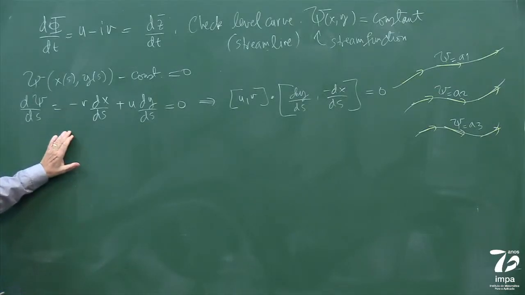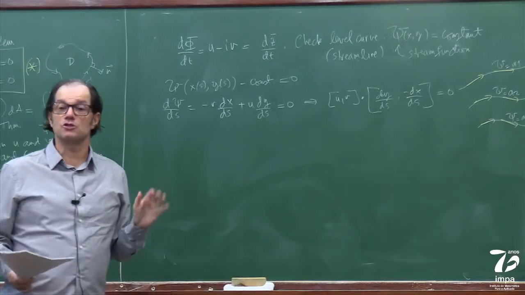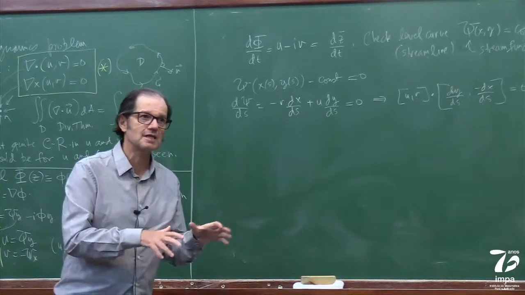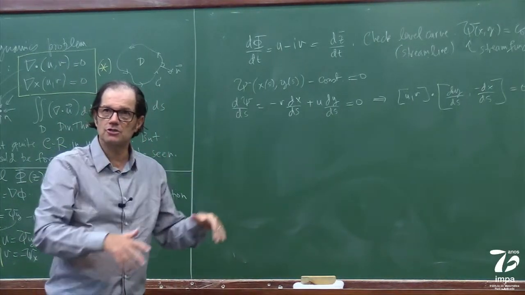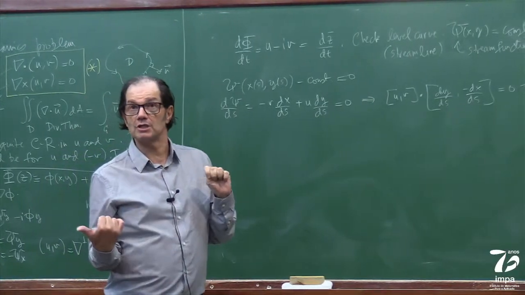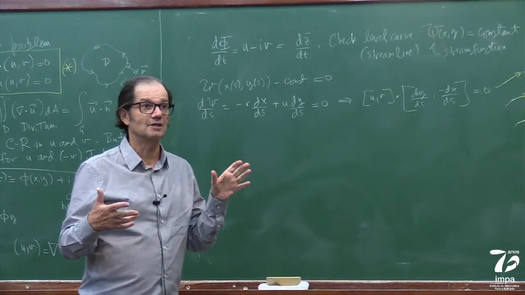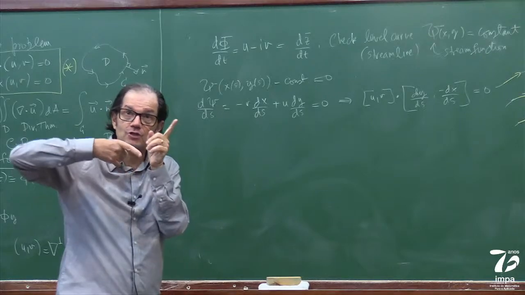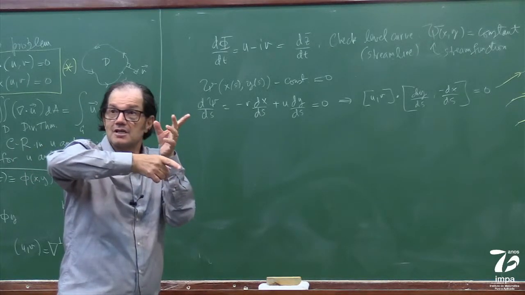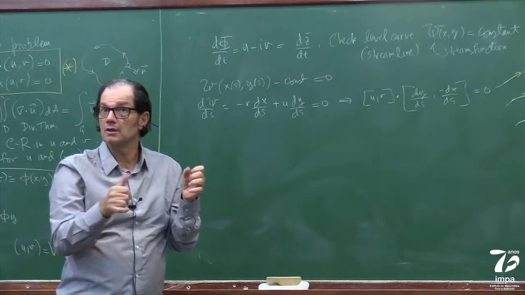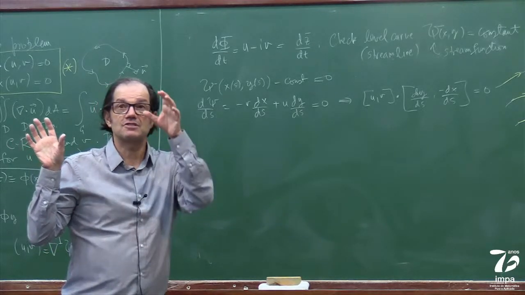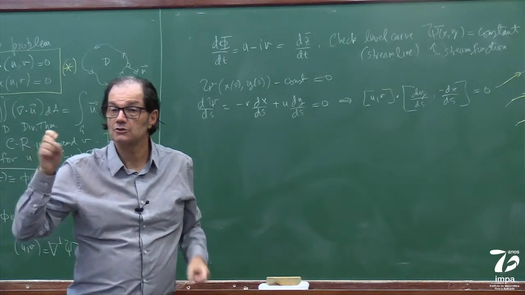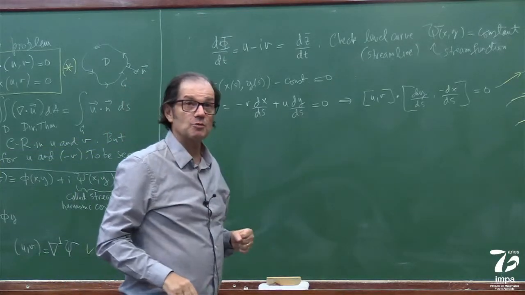So what I am saying is that this is usually true for flows that are stationary. A stationary flow is time independent in the sense that the pattern doesn't change. It's just like when you have an autonomous ODE. In an autonomous ODE the vector field doesn't change. If we draw the vector field as arrows, they're always pointing in the same direction. The right-hand side of the ODE, dy/dt, does not depend explicitly on t. Therefore, the vector field is fixed. And this is a little bit what's happening here.